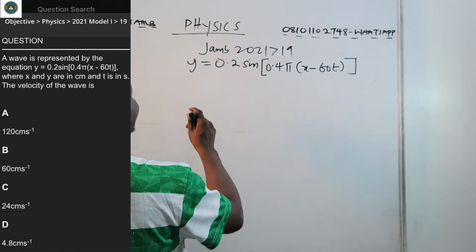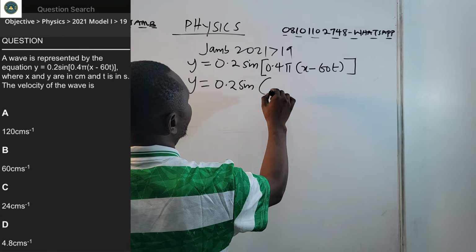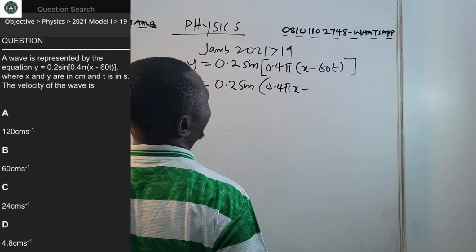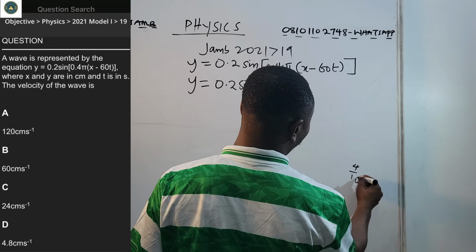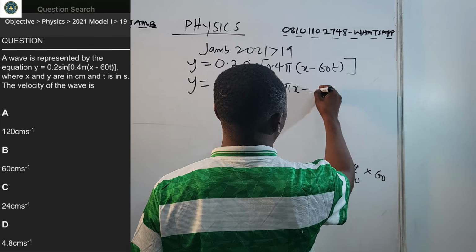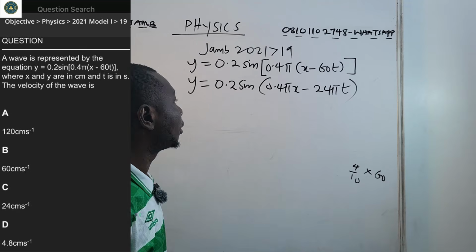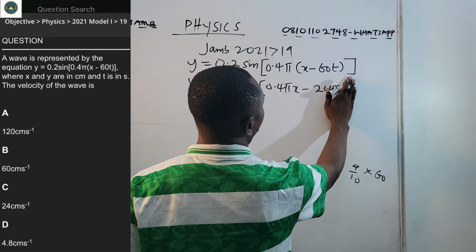So in doing that, you have 0.2 sine, 0.4 pi x minus 0.4 times 60, which I think should be 24, 4 over 10, so that's 24. So 24 pi t. All right? So this is what you now have.